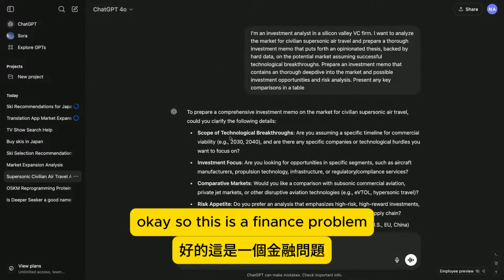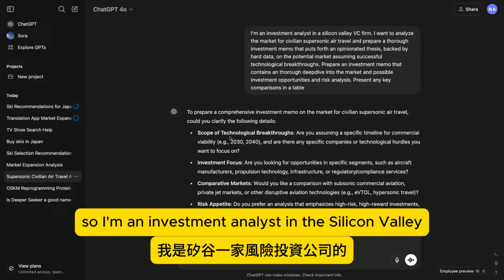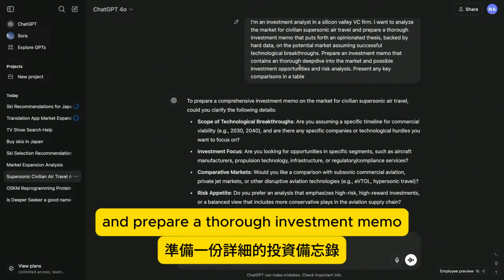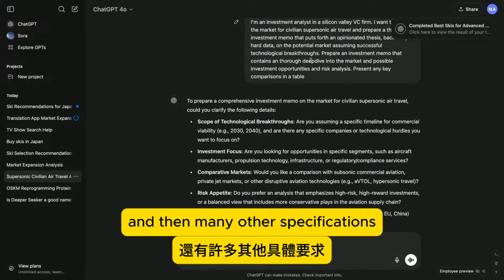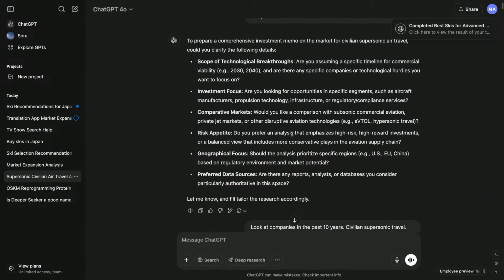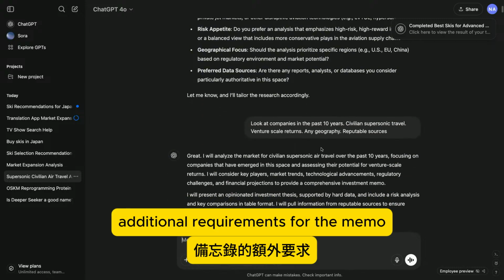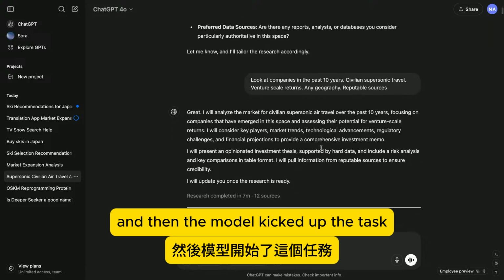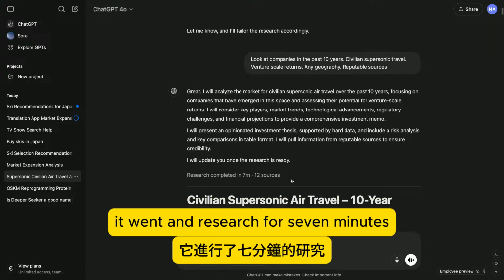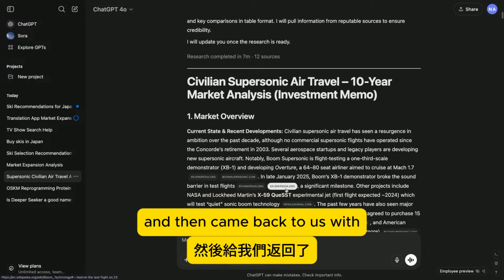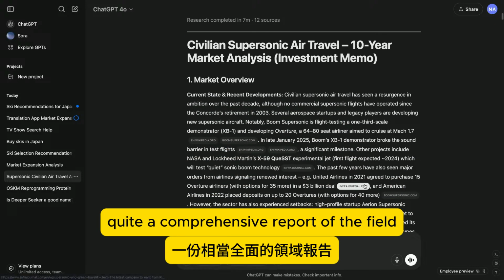Okay, so this is a finance problem. So I'm an investment analyst in a Silicon Valley VC firm. I want to analyze the market for civilian supersonic air travel and prepare a thorough investment memo, and then many other specifications. And so the model clarifies, and we provided some additional requirements for the memo. And then the model kicked off the task, and as you can see, it went and researched for 7 minutes, used 12 different sources, and then came back to us with quite a comprehensive report of the field.